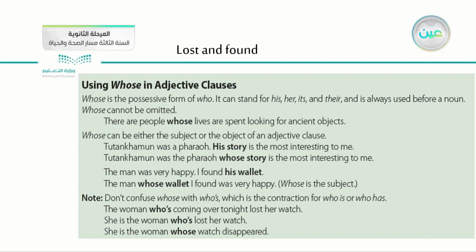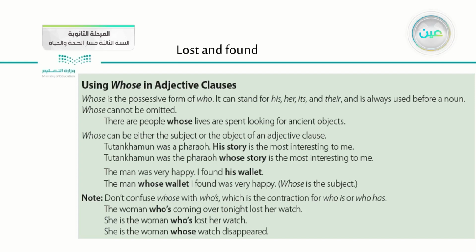His story is the most interesting to me. And of course, in this example, we have Tutankhamun was a pharaoh whose story is the most interesting to me. The man was very happy. I found his wallet. And of course, here we can use whose: the man whose wallet I found was very happy. So here whose is the subject of this sentence.